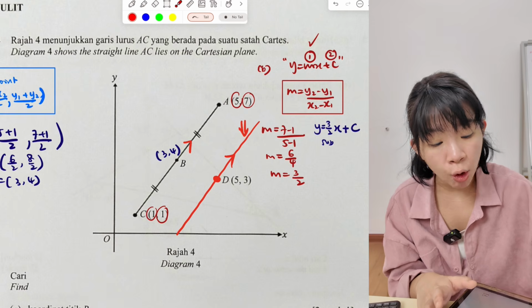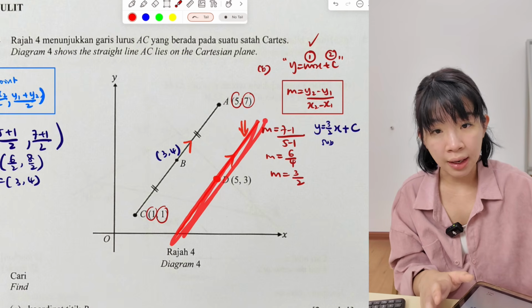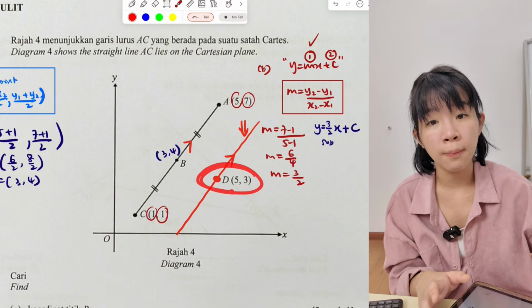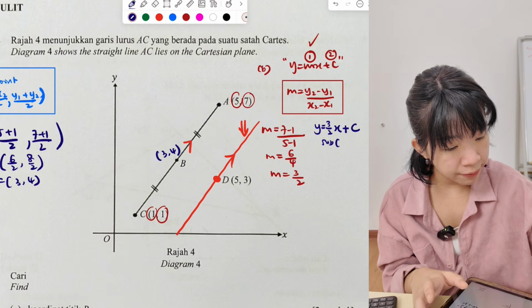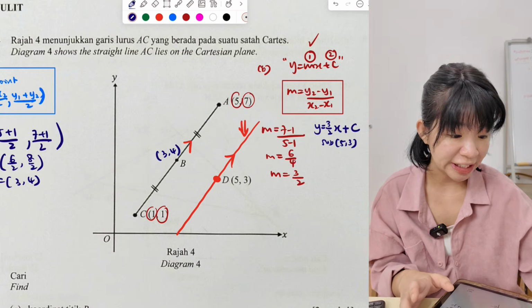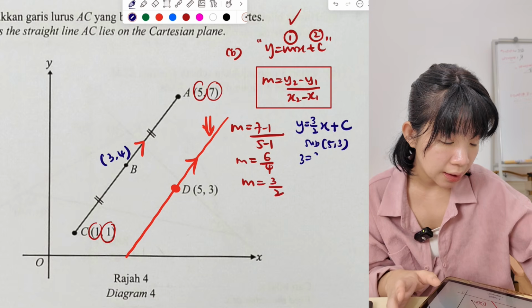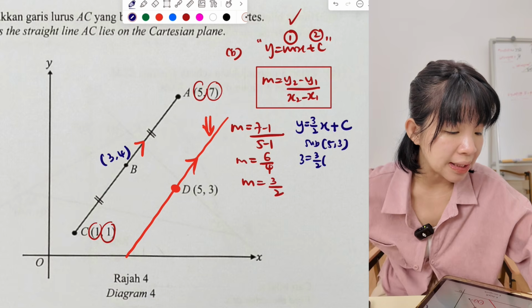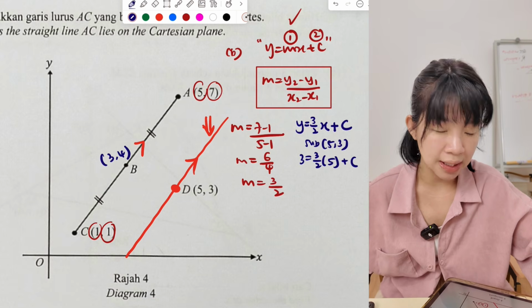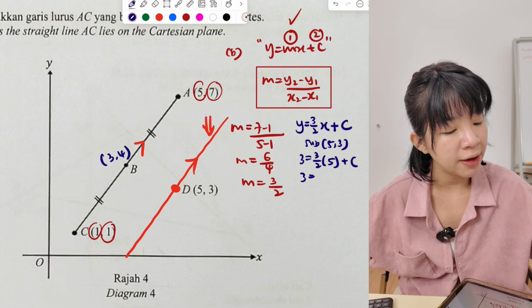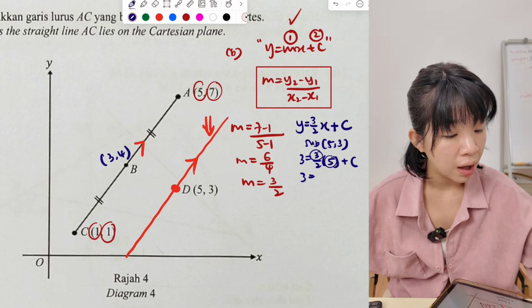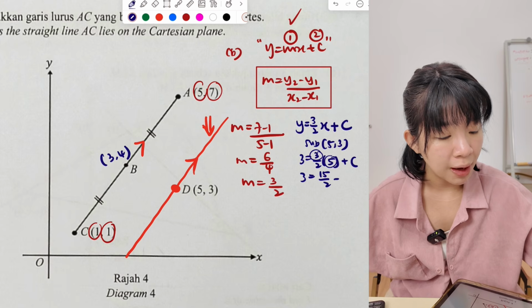We can use any coordinate related to this line. There is only one coordinate that passes through the line, so we can only choose D. So we sub 5, 3 into the equation to find C. Y is 3 equals 3 over 2 times x, x is 5, plus C. 2 and 5 cannot simplify, so 3 times 5 is 15 over 2, plus C.